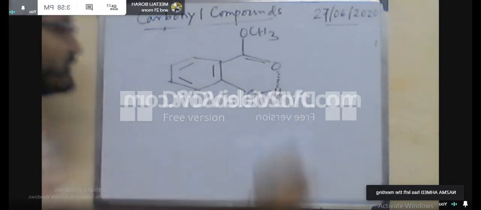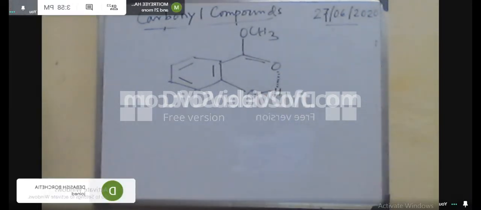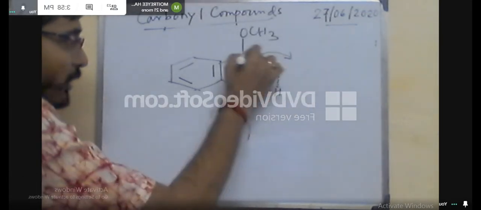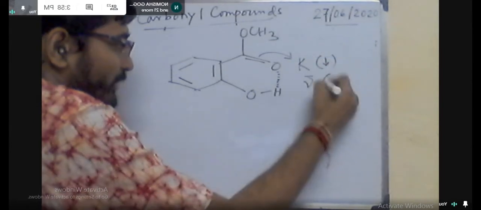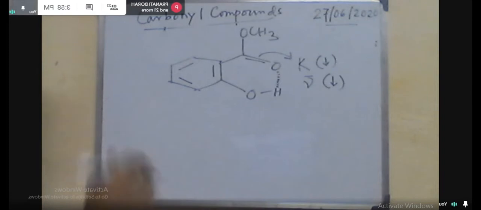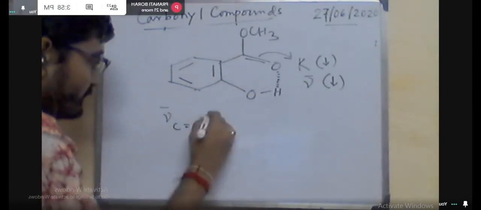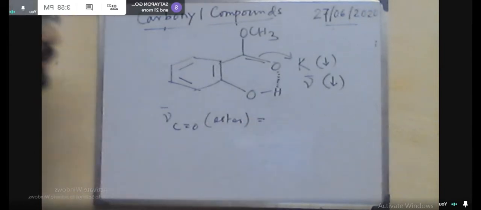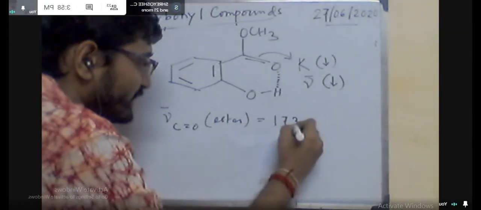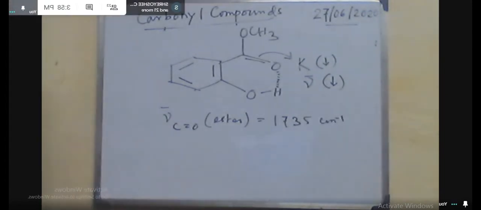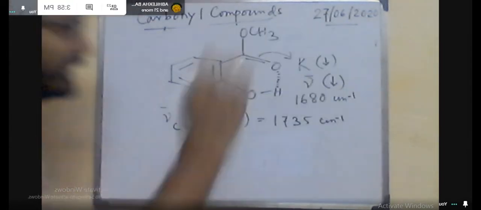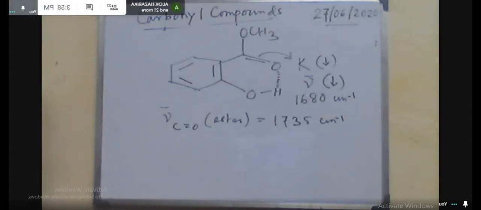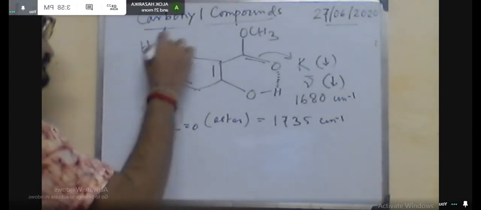Now, another important parameter is the alpha substitution. Say alpha substitution means if some electron withdrawing group is present, the CH2 C double bond O Cl, or for the alpha substitution like the Cl, or it may be the fluorine, that means electron withdrawing group, strong minus I effect is present, no plus M or minus M effect is present, that means no resonating effect, only inductive effect is present.